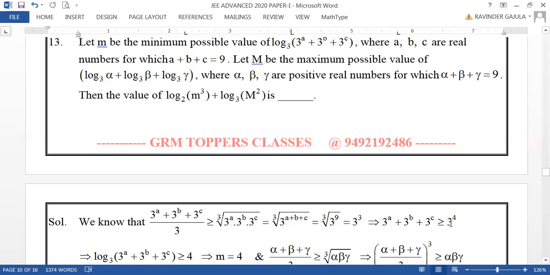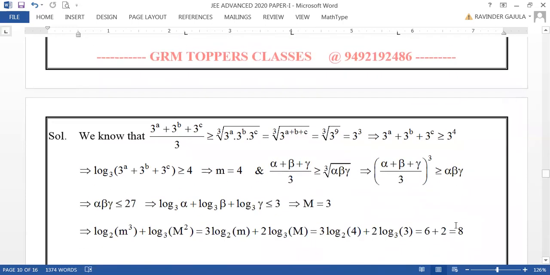Now small m value is 3 power 4. Okay. Now taking log on both sides, because log is an increasing function, inequality remains same. So log of this one is greater than or equal to 4, which implies small m equal to 4. Minimum value of this one is small m given, so that m is equal to 4.